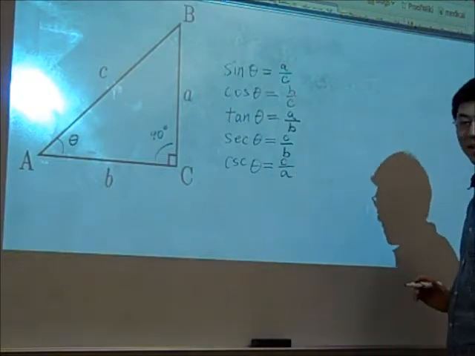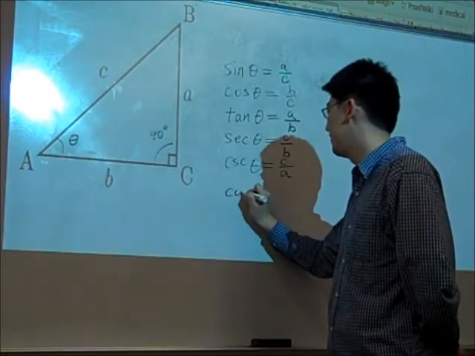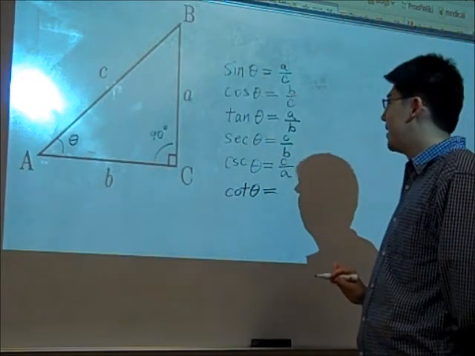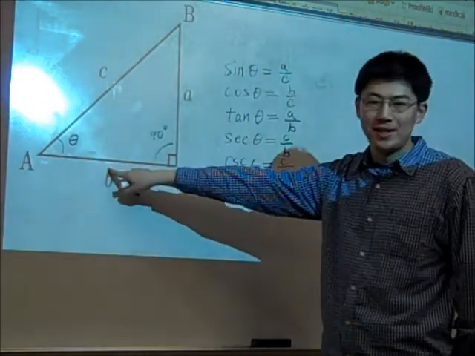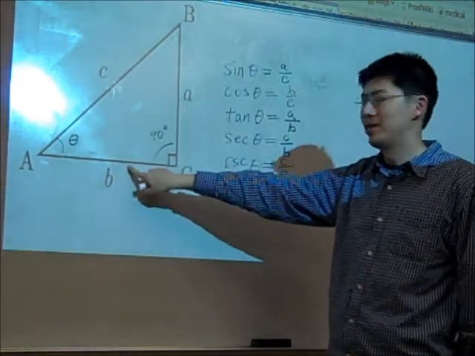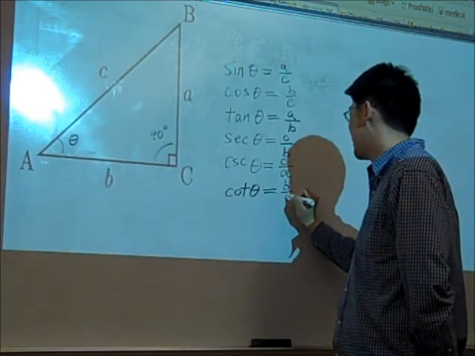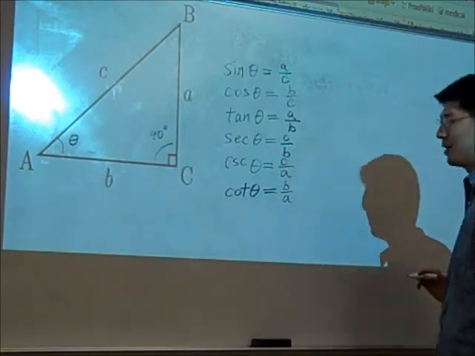And then the last one is called cotangent of theta. And cotangent of theta is defined as the adjacent to the opposite. So the ratio of the adjacent side length to the opposite side length, and in this case it's b divided by a.